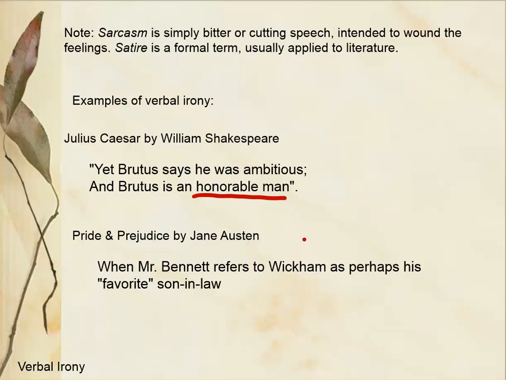The next example comes from Pride and Prejudice by Jane Austen. When Mr. Bennet refers to Wickham as perhaps his favorite son-in-law, the readers of the story know exactly the opposite. Mr. Bennet does not like Wickham at all.